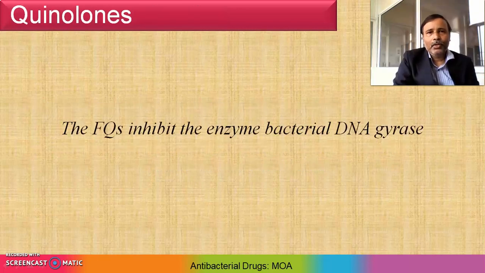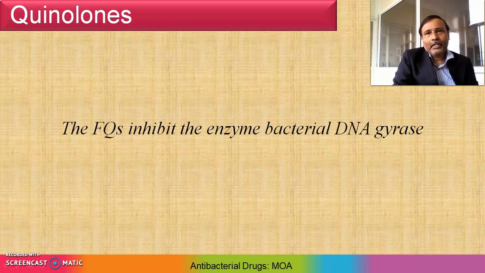Now here we are focusing on the mechanism of action of quinolones. These fluoroquinolones inhibit the enzyme bacterial DNA gyrase. This is the enzyme which is responsible for the replication process. The DNA gyrase, primarily found in gram-negative bacteria, nicks double-stranded DNA and introduces negative supercoils and then reseals the nicked ends. This is necessary to prevent excessive positive supercoiling of the strands when they separate to permit replication or transcription.